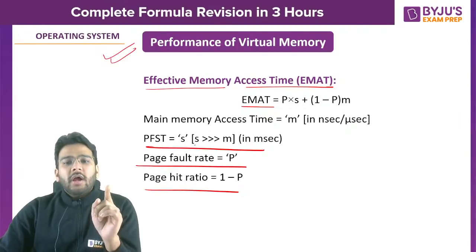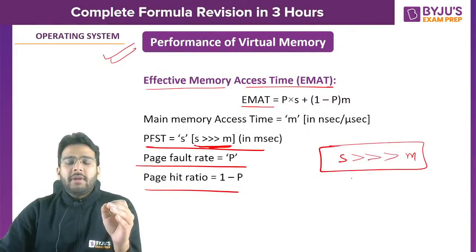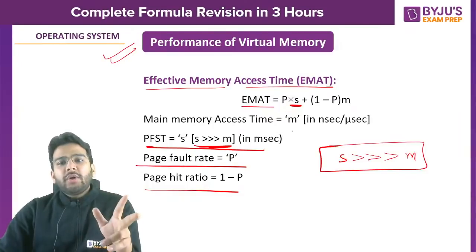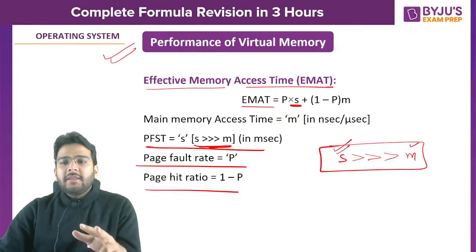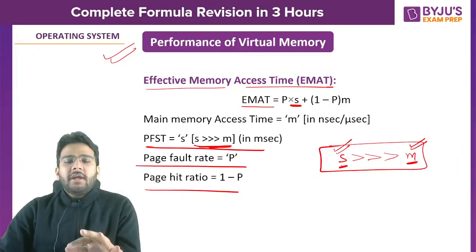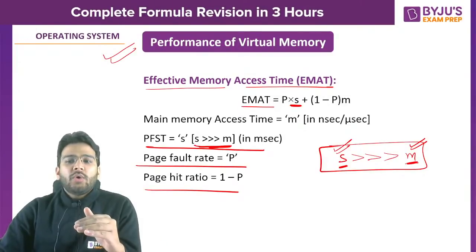Remember here, if the units are different, if the page fault service time and the main memory access time, if it is very, very large than the main memory access time, we are going to ignore here S plus M. We are just going to write the page fault service time. So if in the question the units of page fault service time and the main memory access time are different, let's say M is given in millisecond and S is given in microsecond or maybe nanosecond, in that case we can ignore the value of M here.